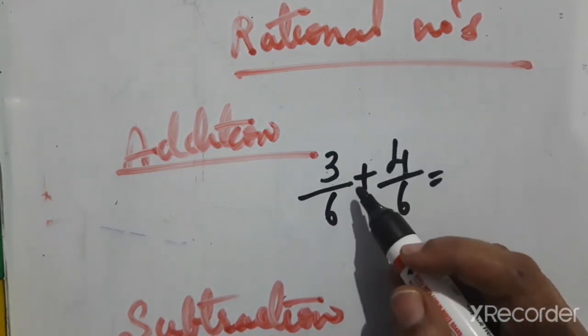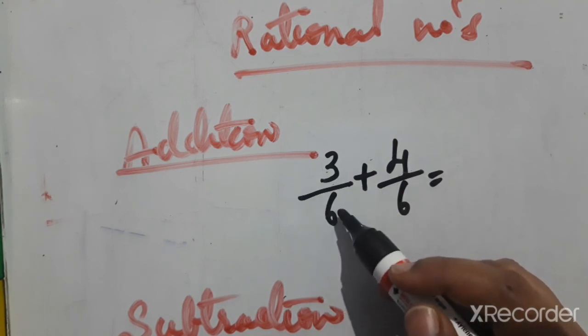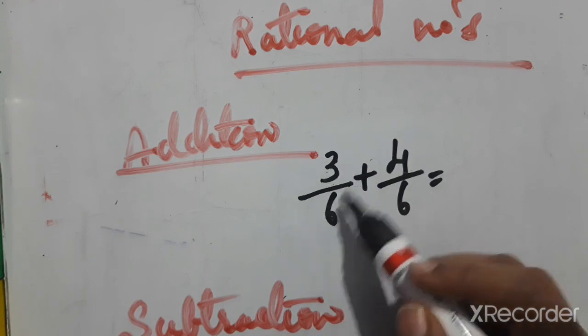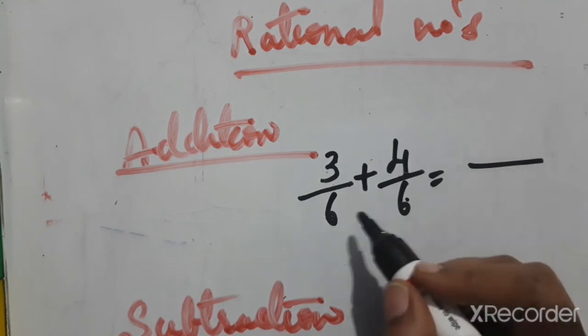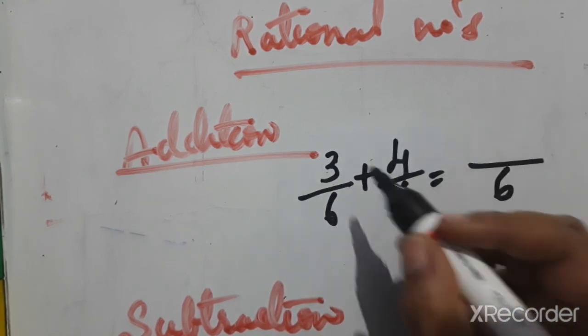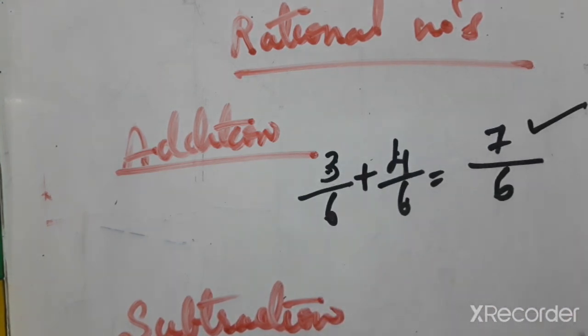Rational numbers are in the form of a fraction, and the denominator should not equal 0. When the denominators are the same, it is easy for calculation. The denominator stays 6, and we add 3 plus 4, which is 7. So the answer is also a fraction, 7 by 6.